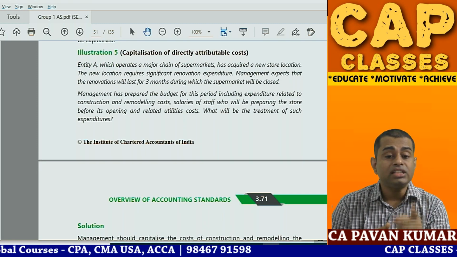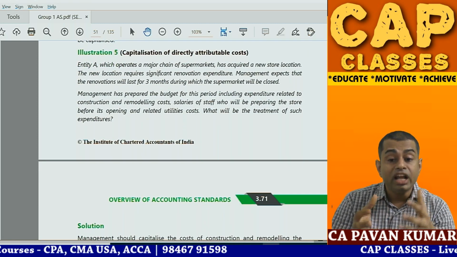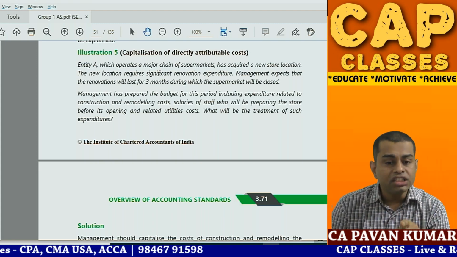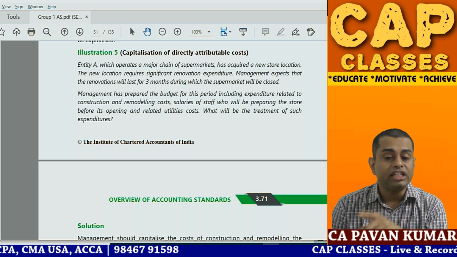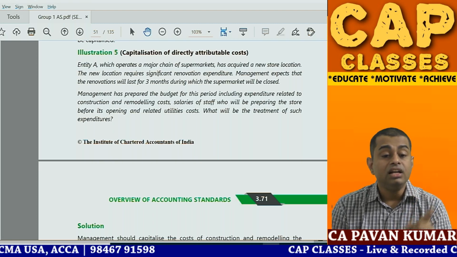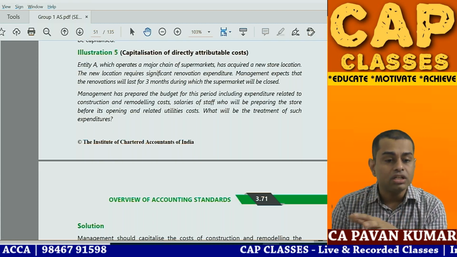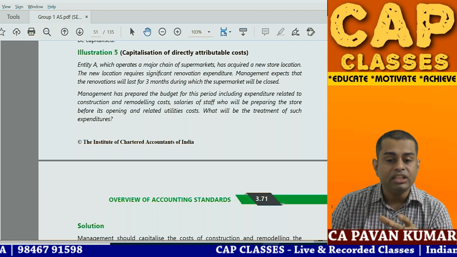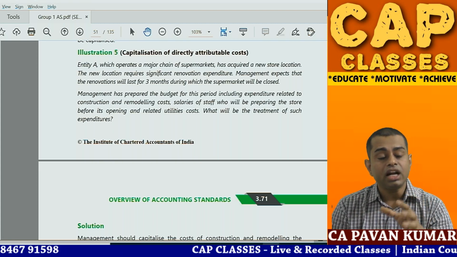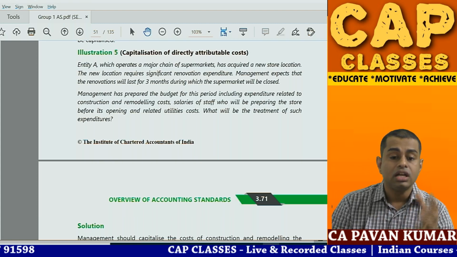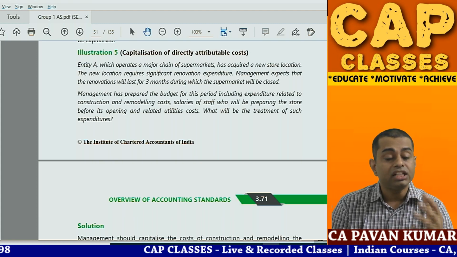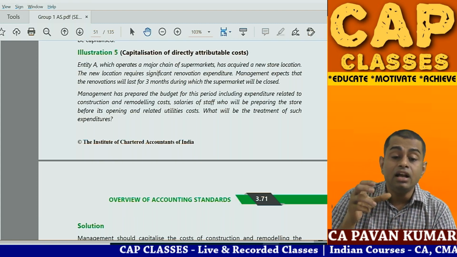Illustration 5. Entity A, which operates a major chain of supermarkets, has acquired a new store location. The new location requires significant renovation expenditure. Management expects that the renovation will last for 3 months, during which the supermarket will be closed. Management has prepared the budget for this period, including expenditure related to construction and remodeling cost, salaries to staff who will be preparing the store before its opening, and related utility cost.